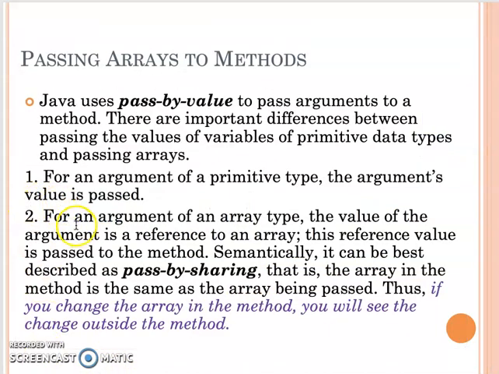To remind you again, for passing by value for the primitive data type, and passing by sharing, or we say passing by reference, for the object or array type, the value of the argument is actually a reference of the array.